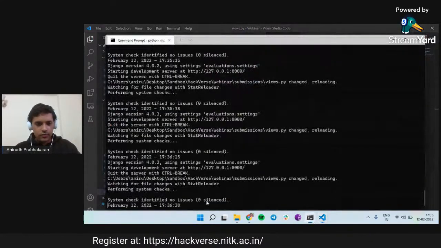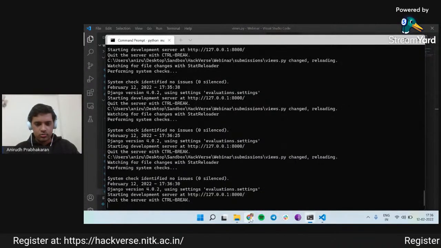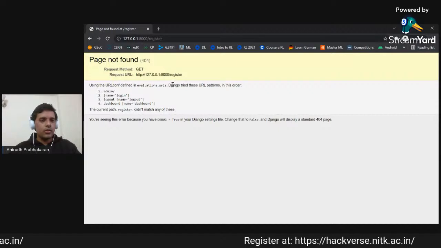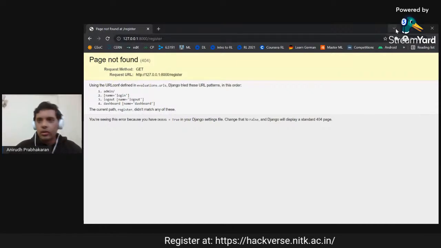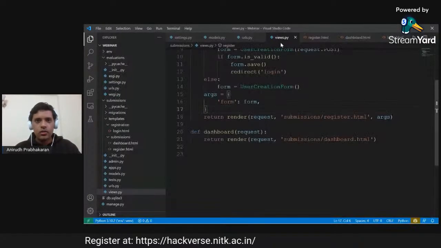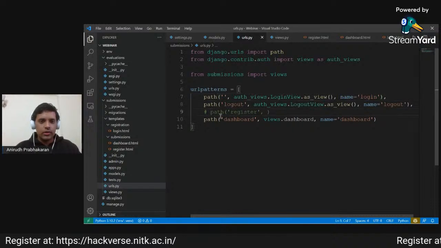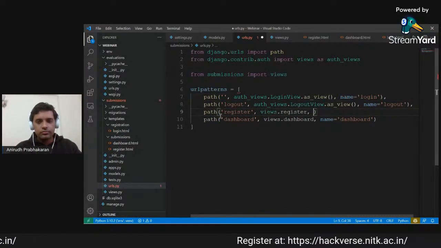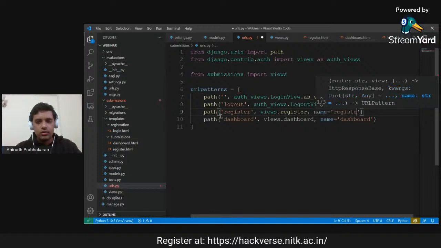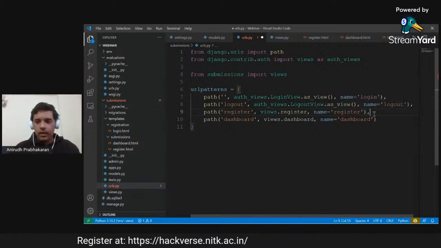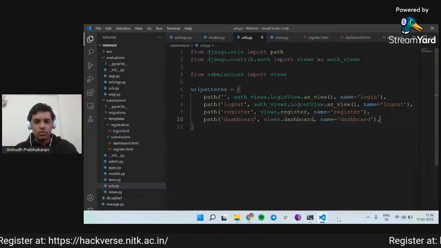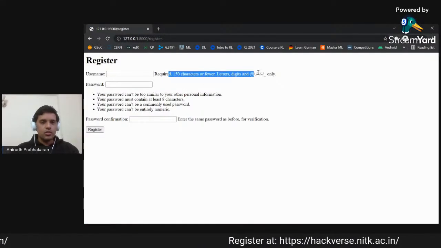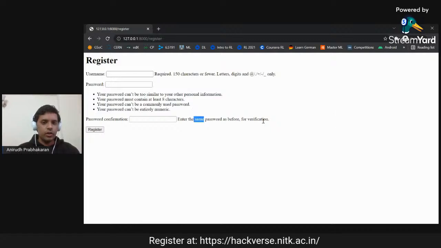Let us check if the server has any issues. No, the server is not showing any issues. Now if I go to register, okay, for register, I haven't created a path. For URLs, I had hidden this. Here we have views.register, and the name is register, with a comma at the end. So this creates the user registration form with all of this pre-built in.